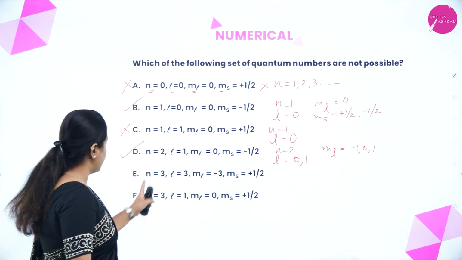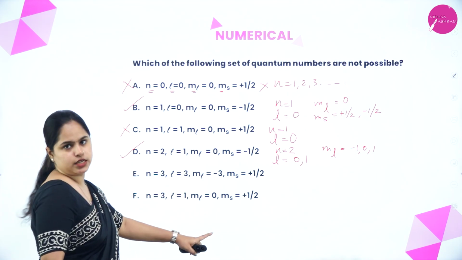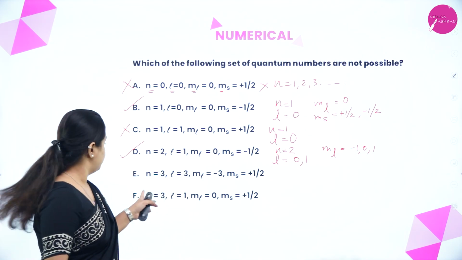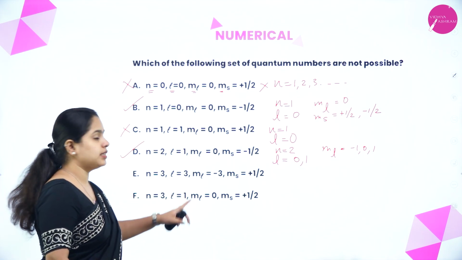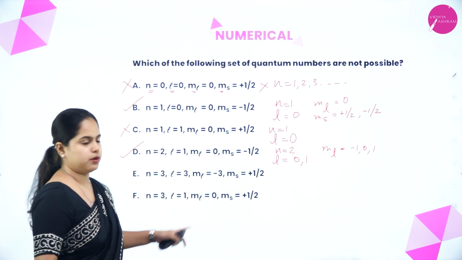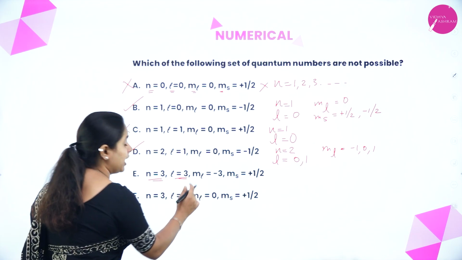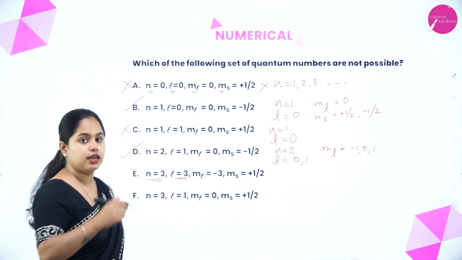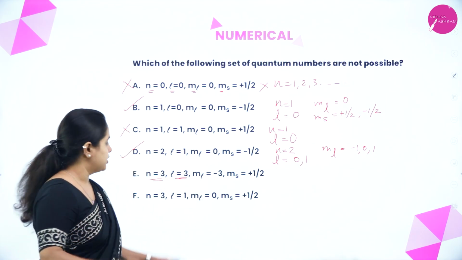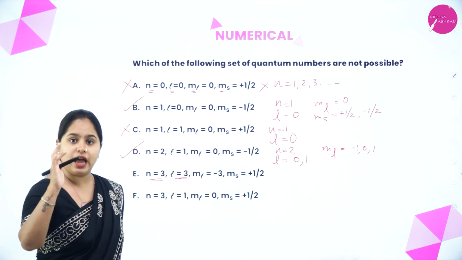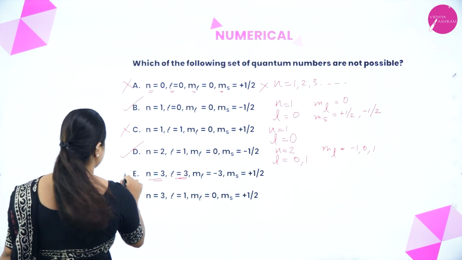Now moving on to the fifth one, n is equal to 3 and L is equal to 3. Of course, this is not possible, right? If n is equal to 3, then L value must be 1 less than that. That is 0 to n minus 1, right? So it can have values 0, 1 and 2, not 3. So this is not possible.